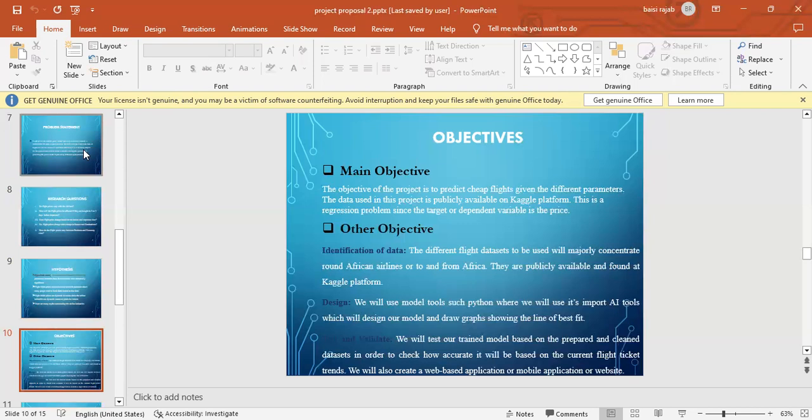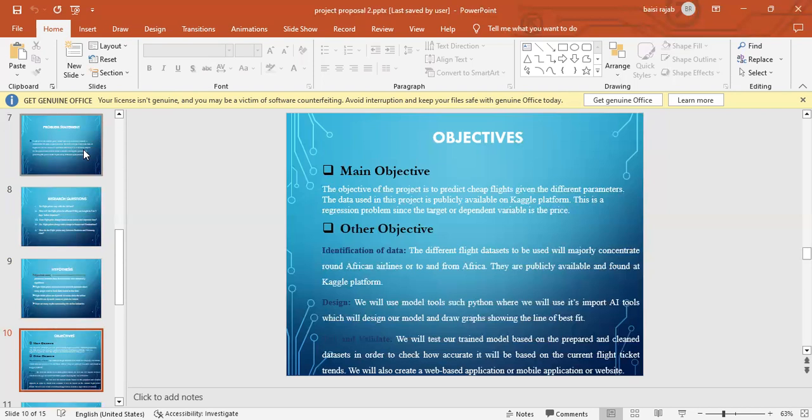We found a data set varying from 2010 to 2018, since we tried to get the latest data sets, but there was COVID, so airline companies shut down. So we couldn't get the current data set from 2019 to 2021. Very many countries are still in lockdown. Of recent, China, which is the most productive country that uses airlines, is still under lockdown. They are still getting their cases. So we were not able to get the current data sets.